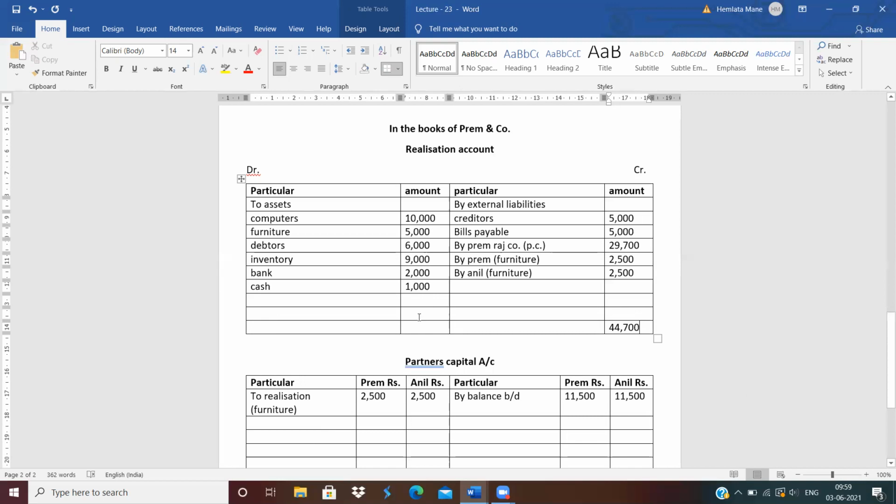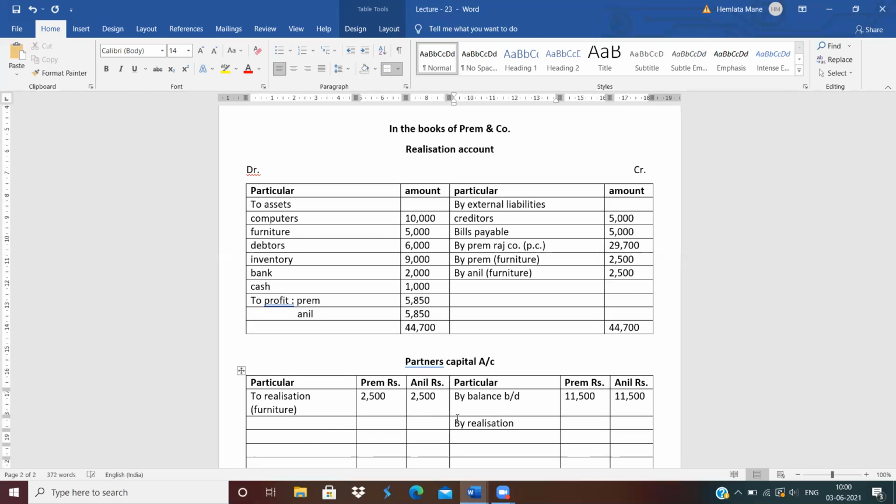Now find out the difference to profit, the difference between Prem and Anil. How much is the difference? 5,850 and 5,850. Now this profit is transferred to the partners capital account.